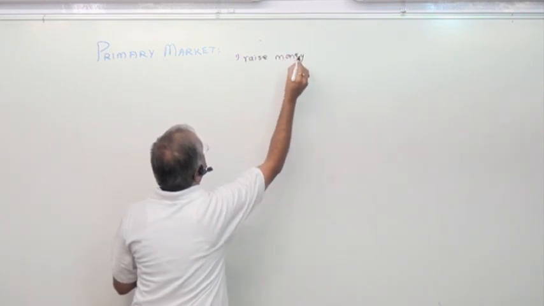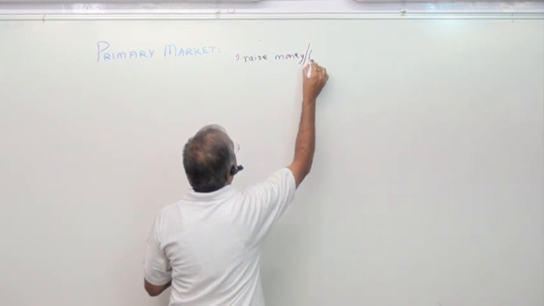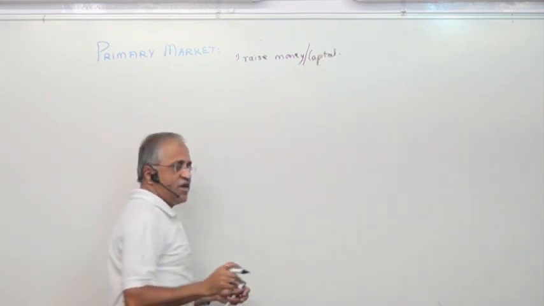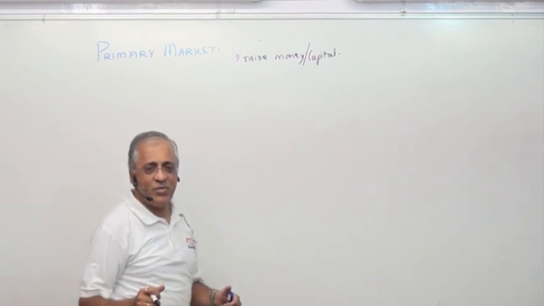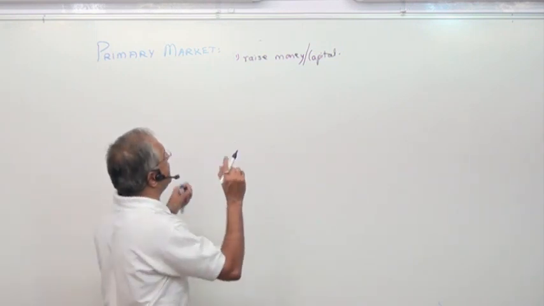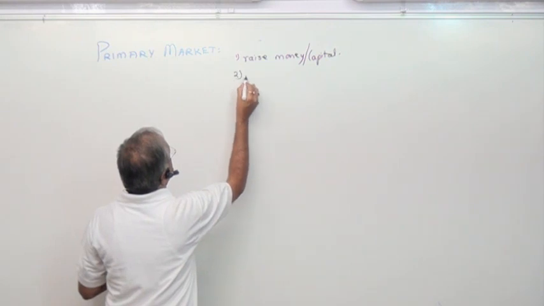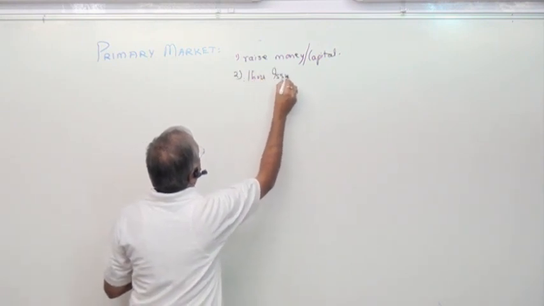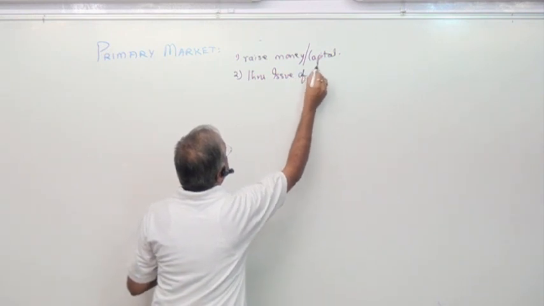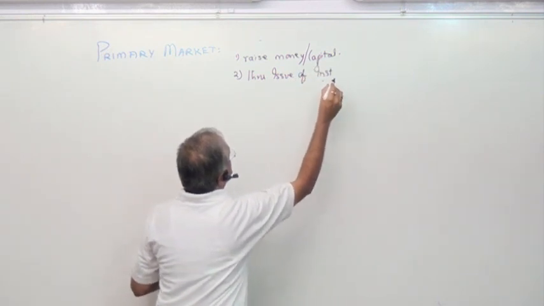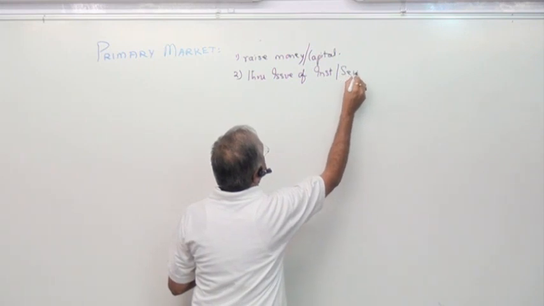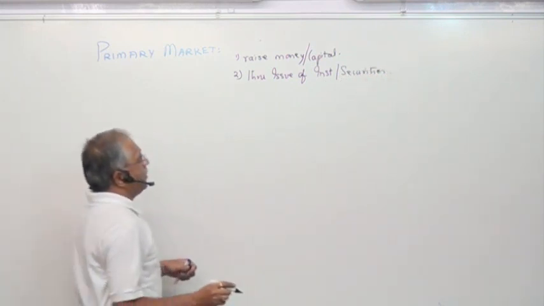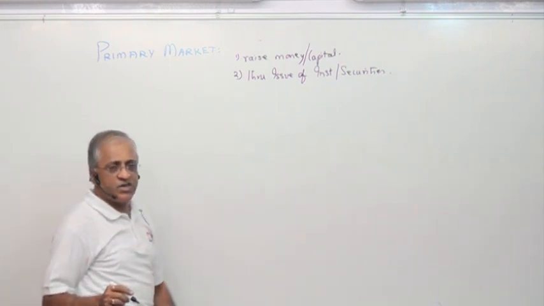If you don't like the word money, you can write capital. It may be share capital, it may be debt capital, but you are raising money. How do you raise money? Through issue of instruments, which we call securities.